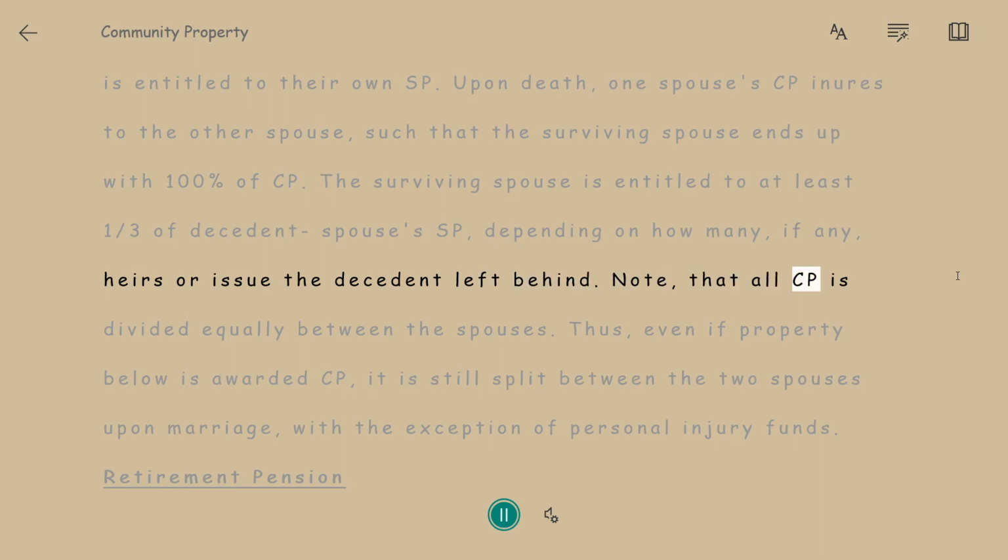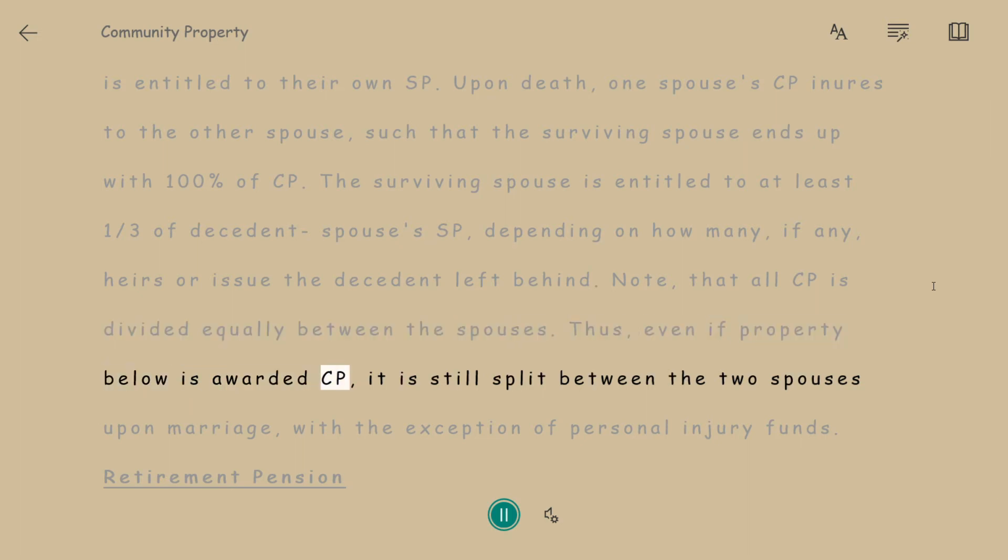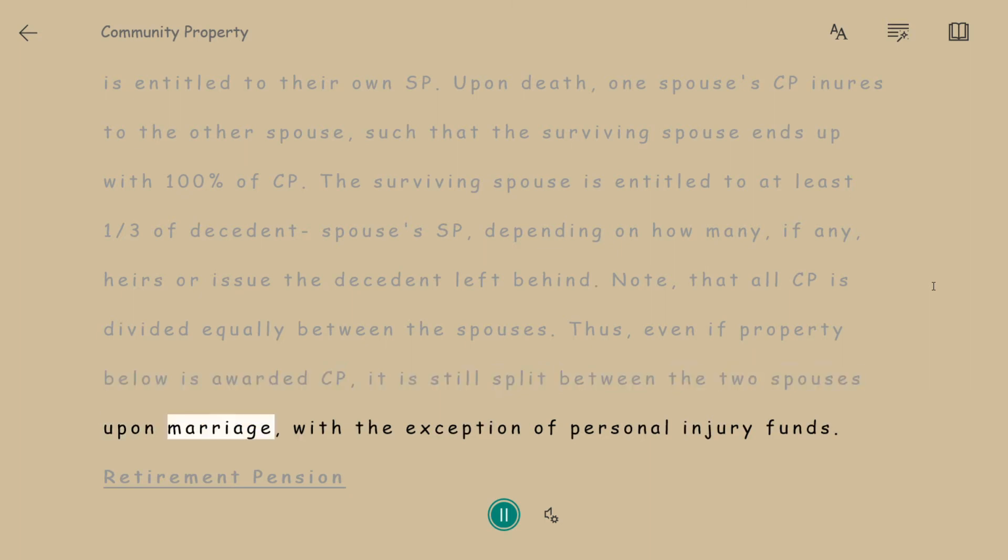Note that all CP is divided equally between the spouses. Thus, even if property below is awarded CP, it is still split between the two spouses upon marriage, with the exception of personal injury funds.